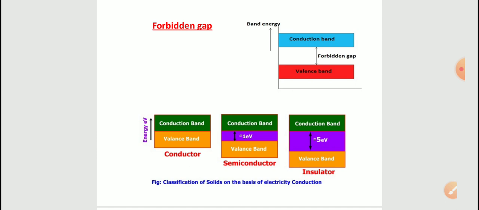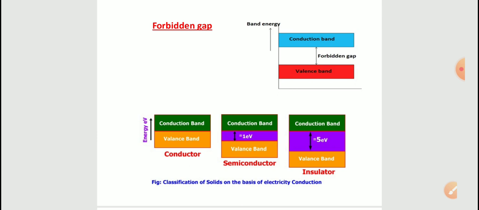So instead of that, we will simply use electron volts to represent the energy gap. In semiconductors, the forbidden gap is about 1 electron volt, and in the case of insulators this gap is very high. It is in the order of 5 to 15 electron volts. So whatever energy you give to the valence band, that will not be sufficient for the electrons to jump to the conduction band.